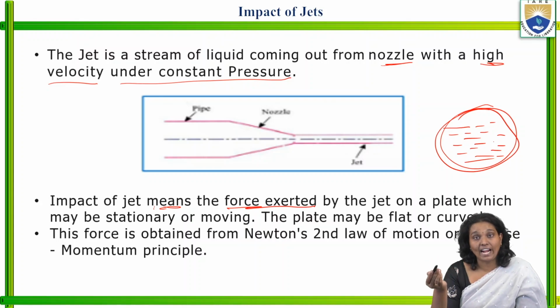The plate may be flat or curved. It is also one of the parameters which we have to understand.